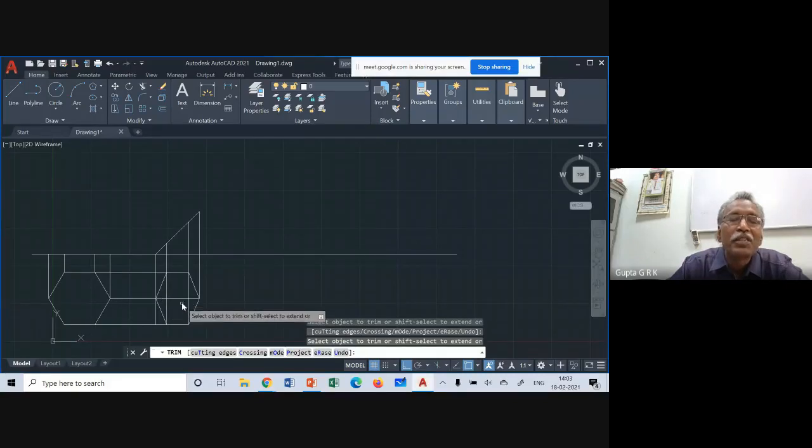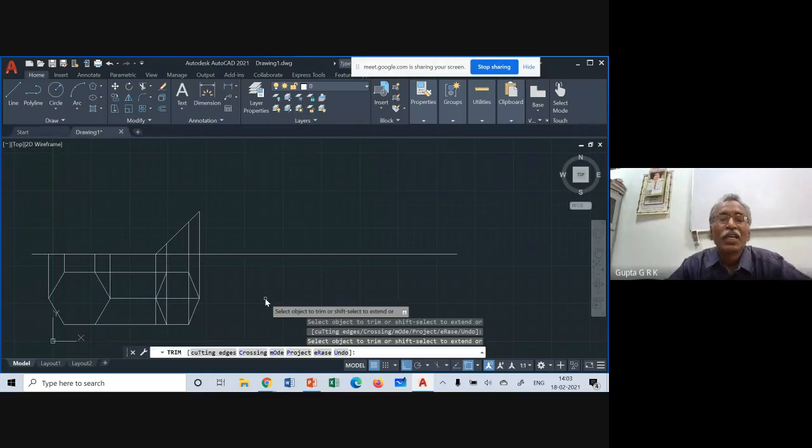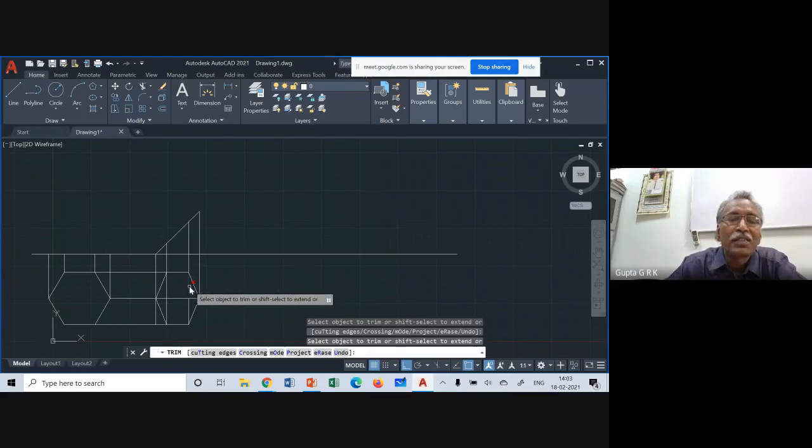And now I can rotate this figure and project the other view, or I can draw auxiliary plane method. In the previous class I told how to rotate this. If you want to rotate this, go to rotate command, select all the 6 lines, and take the base point anywhere, any corner. And copy option, and then 60 degrees option you have to take. Then it will rotate here, and then you have to move it. Okay, that is one of the ways.